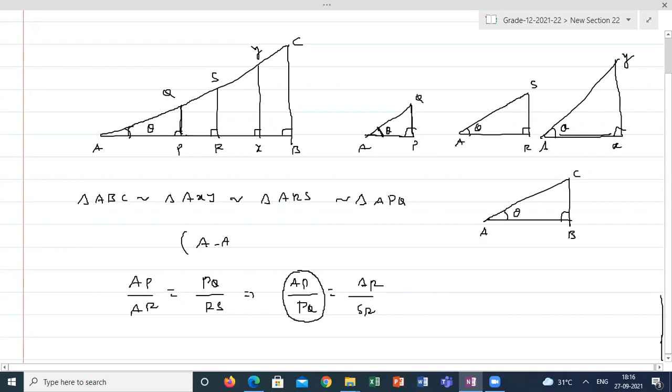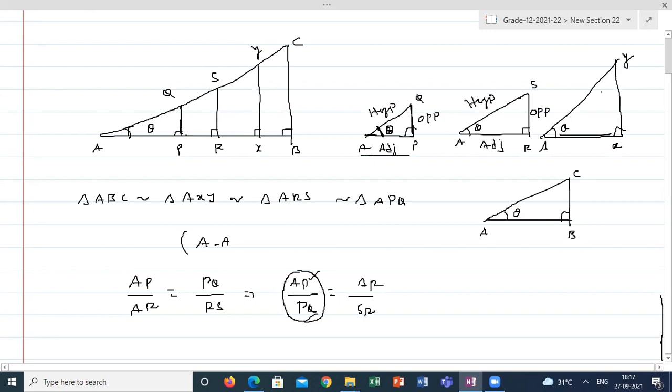With respect to theta, this theta is formed because of AP, that is one side, and the hypotenuse. Hypotenuse is fixed. The side which forms the angle with the hypotenuse is known as the adjacent side, which is next to that angle. And this remaining side is not responsible for the formation of theta. This is called the opposite side. Now I can say the ratio of opposite side by adjacent side.